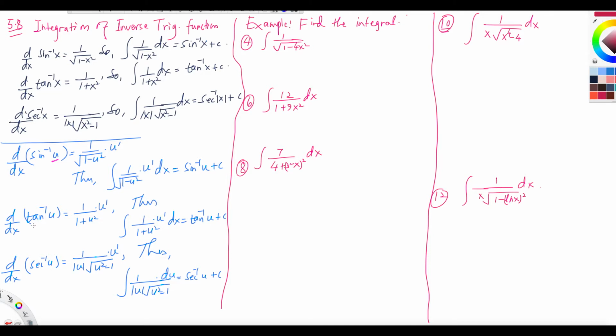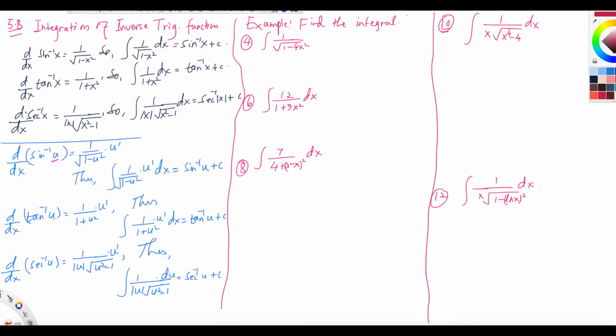Similarly, the derivative of tangent inverse x is 1 over 1 plus x squared. Thus, the integral of 1 over 1 plus x squared dx is tangent inverse x plus c.